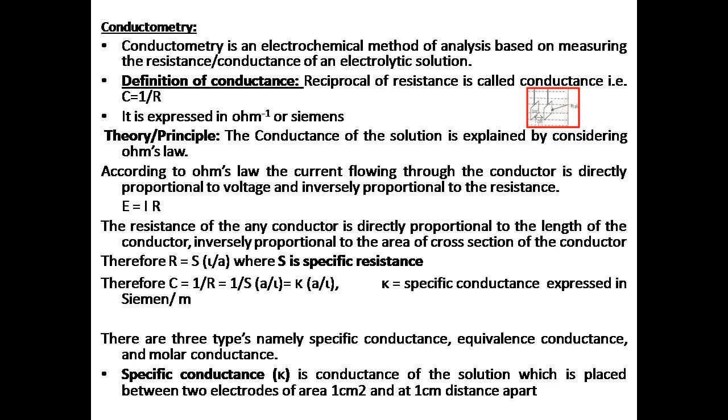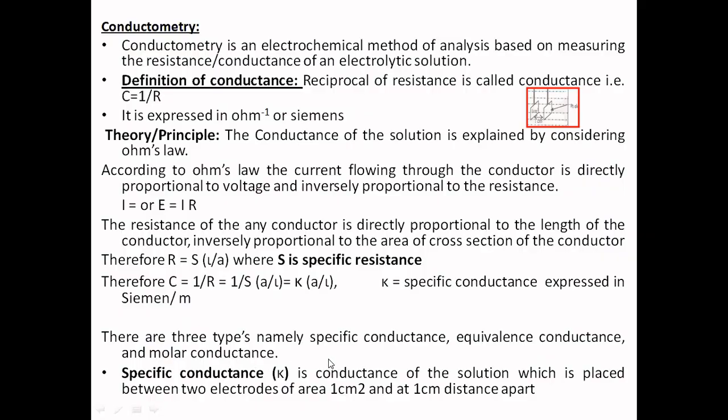It is the symbol in the Greek alphabet, the 10th Greek letter, kappa, K-A-P-P-A. So that is equal to kappa into A divided by L. What is this? Kappa stands for specific conductance. A is the area of cross section, L is the length of the conductor, and it is expressed in Siemens per meter.